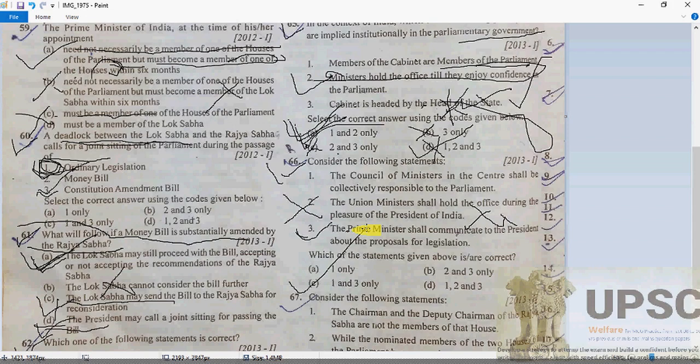If the President were to dismiss the Council of Ministers on his or her own initiative, it might trigger a constitutional crisis. Thus, in practice the Council of Ministers cannot be dismissed as long as it commands the support of the majority in the Lok Sabha, of course. So here 66 will be option C, correct.